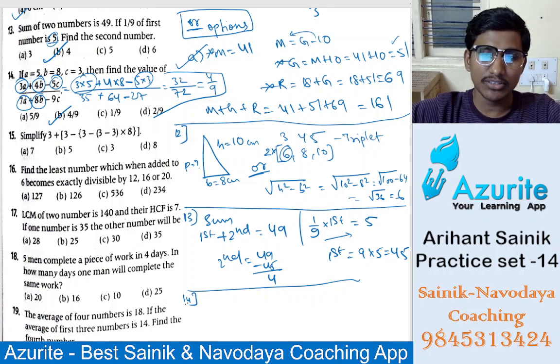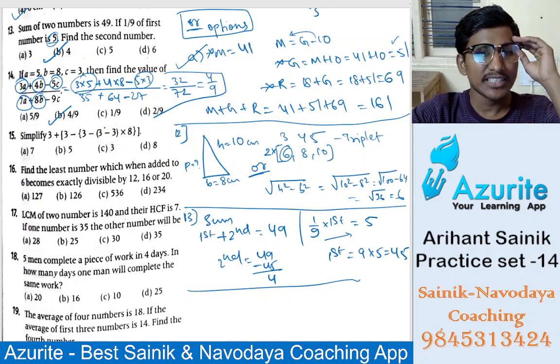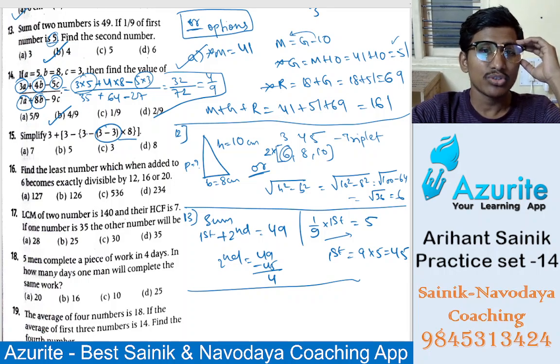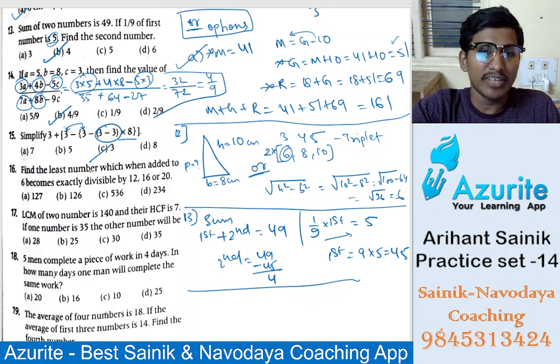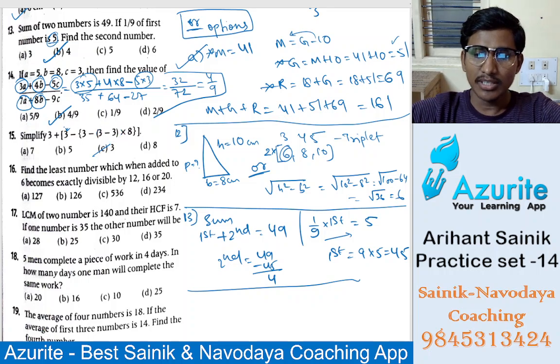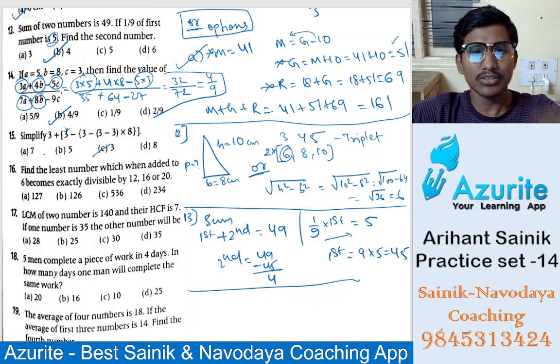Now next, 15th question. What is it? Simplify this. I will do it directly. 3 minus 3 into 0. 0 into 8 is zero, 0 only. So 3 minus 0 is 3 only. So 3 is the answer. Okay? Direct is this. You do it. Sir, I got the answer, sir. 3 is the answer. Now which is the next question?